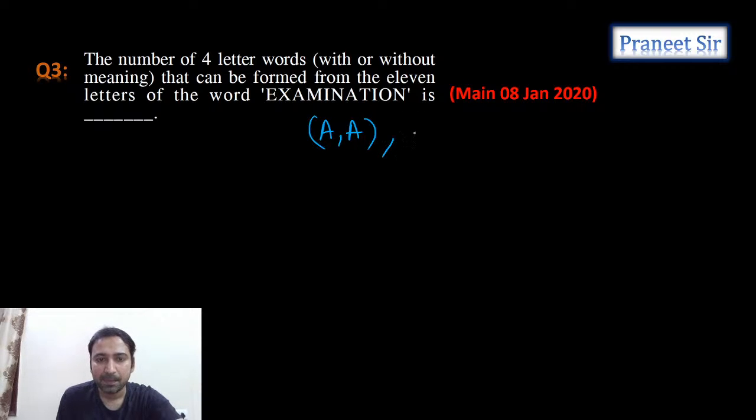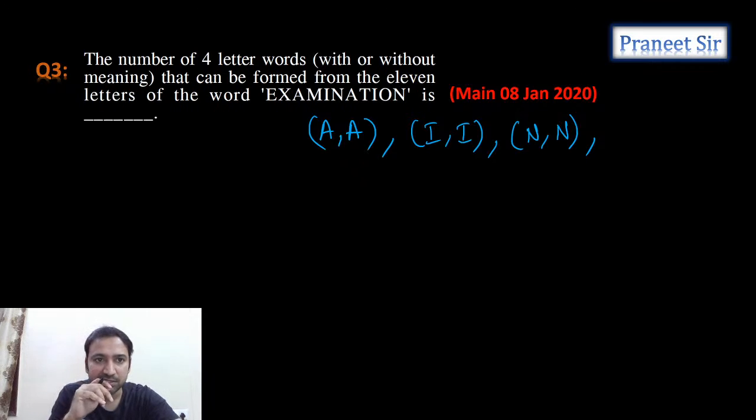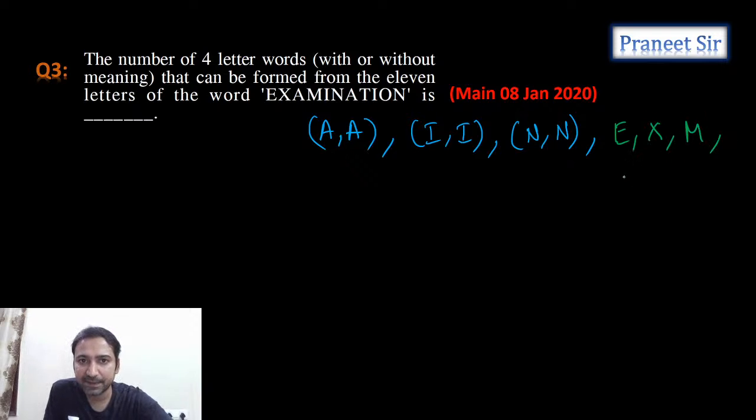And then M is repeating. No, I is repeating. I and I, 2 I's are there. And anything else, guys? N is repeating, right? Yes, N is repeating. And anything else? That's it, right? See, total 11 letters, 6 letters are repeating. 6 letters, 3 sets of 2 letters are there. What are the remaining letters? Just write down the remaining letters. The remaining letters are E, X, M, and then I, N, A we have already taken, T is there, and O is there. That's it. Correct now?